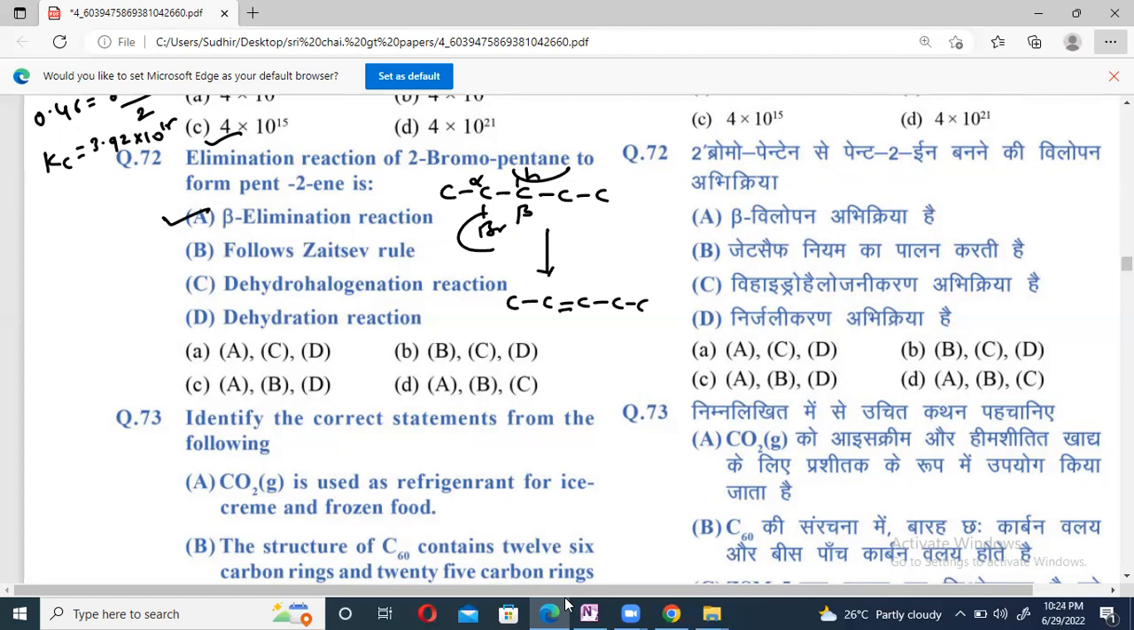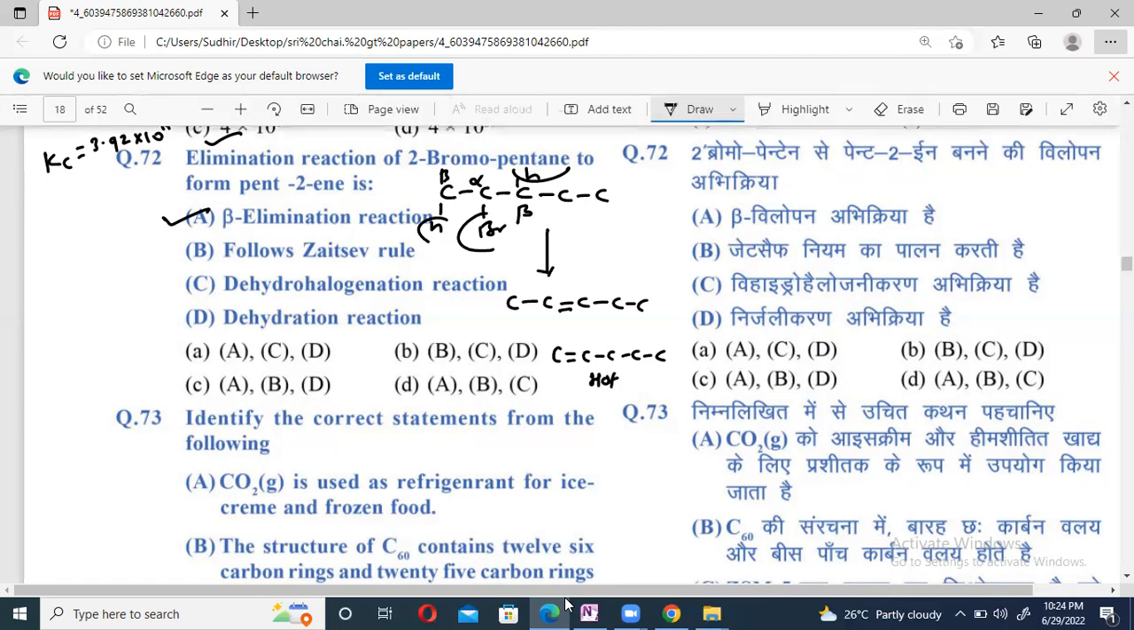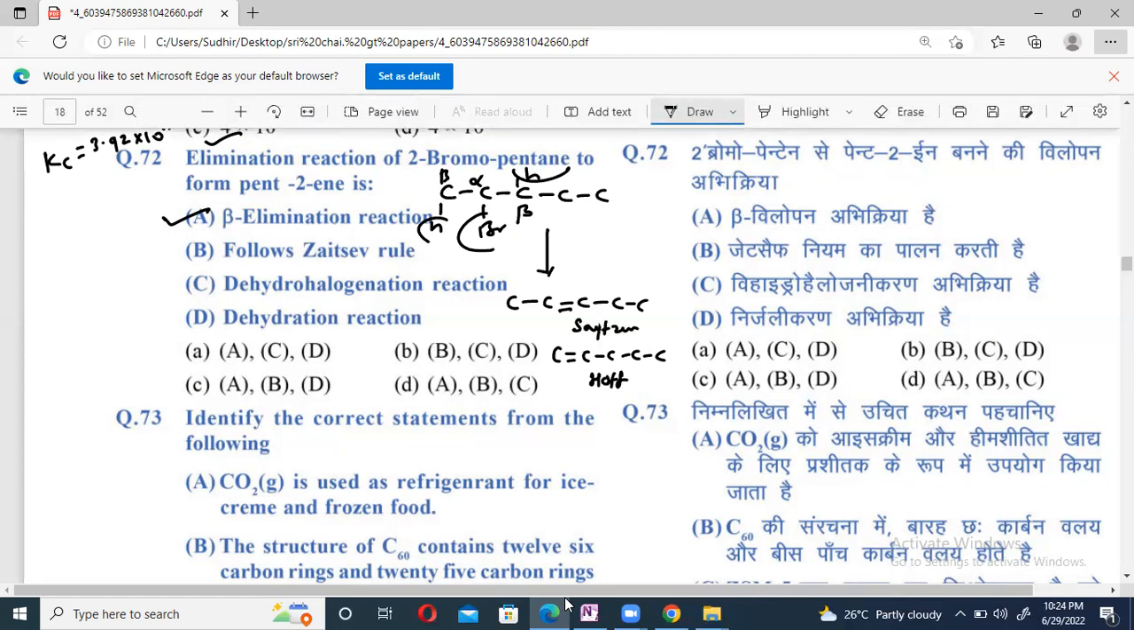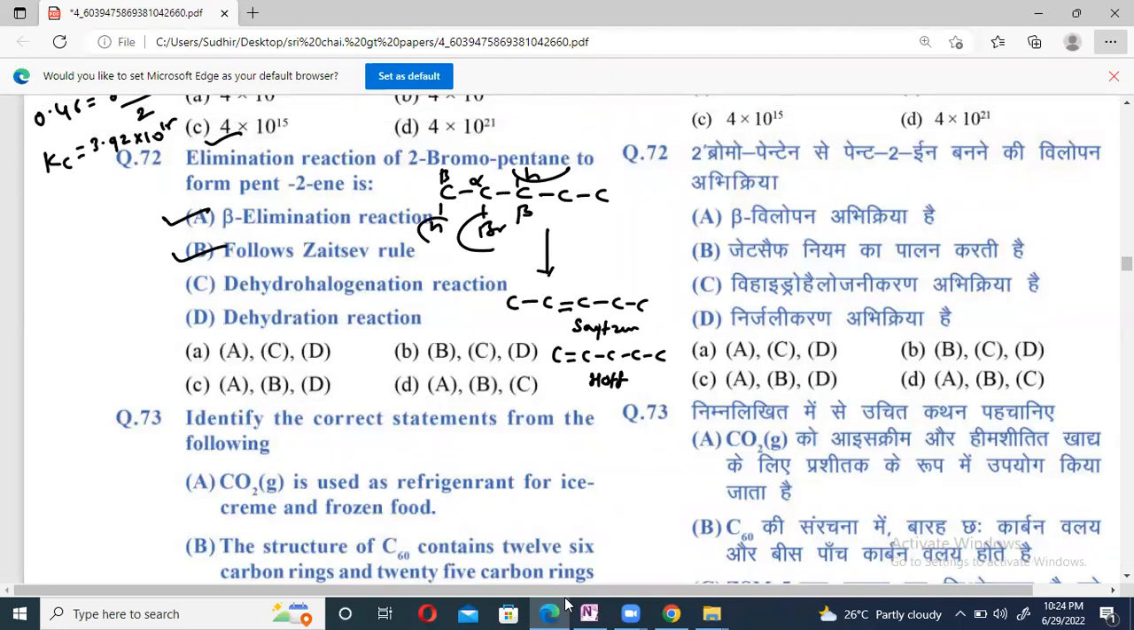It is forming this compound. Otherwise, one more beta carbon is there where we can remove the hydrogen and get 1-pentene. 1-pentene is the product obtained due to Hofmann's product. 2-pentene is the product obtained due to Zaitsev's product, so it follows the Zaitsev rule. Here we are removing hydrogen and halogen, so it is called dehydrohalogenation. Not dehydration, beta, dehydro. Answer is D. A, B, C are correct.